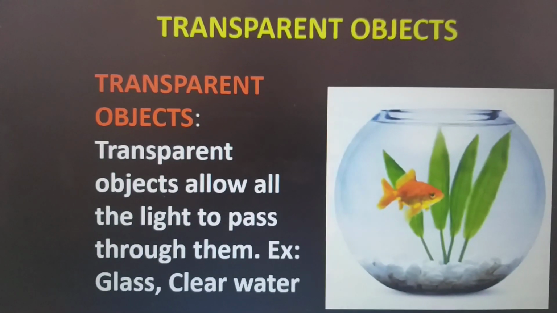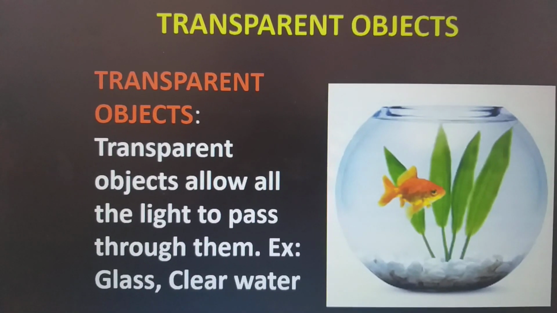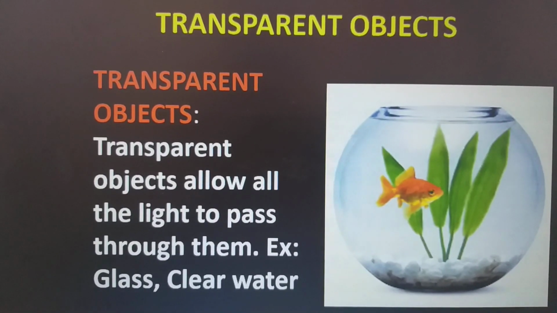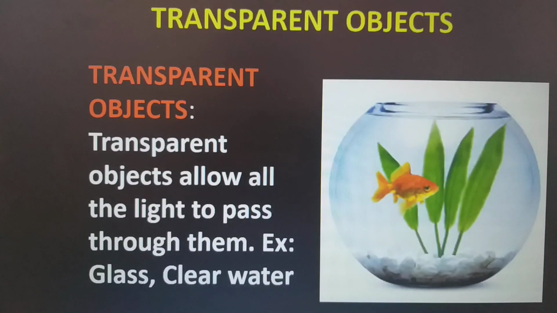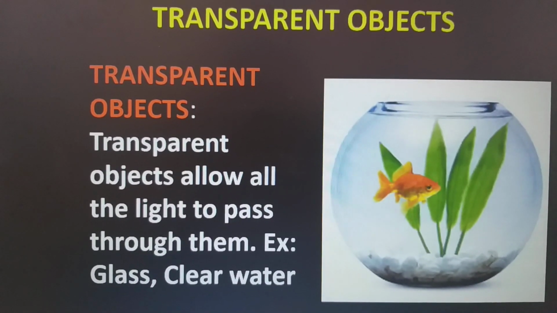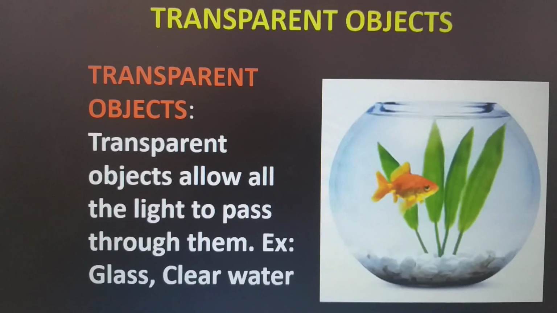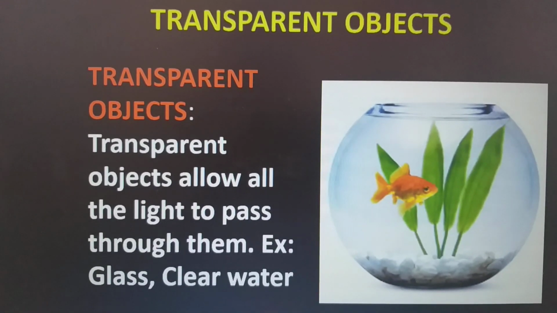Transparent objects. Transparent objects allow all the light to pass through them. Example, glass and clear water. The transparent objects are the objects that allow light to pass through them and we are able to see clearly through them.